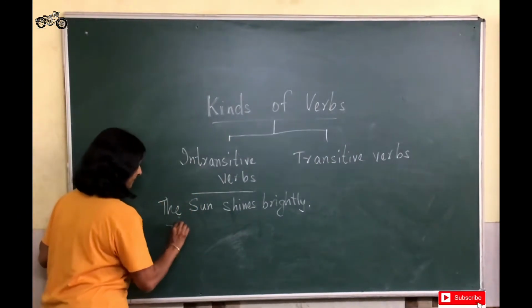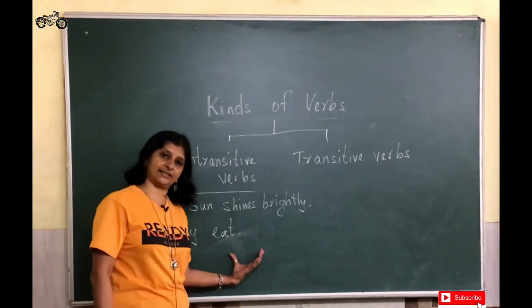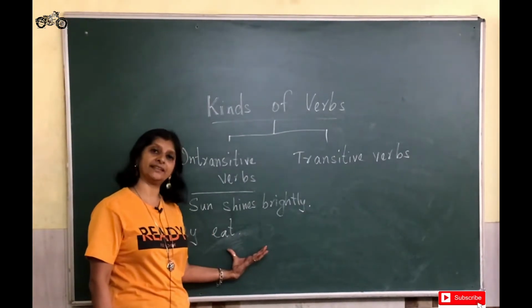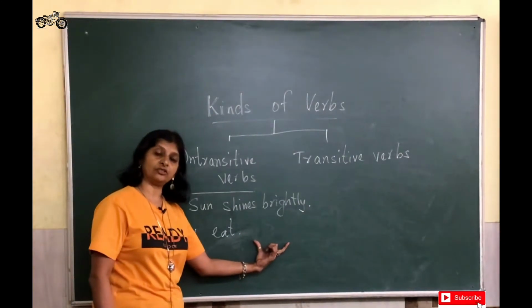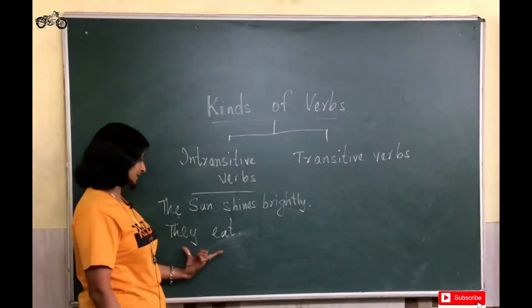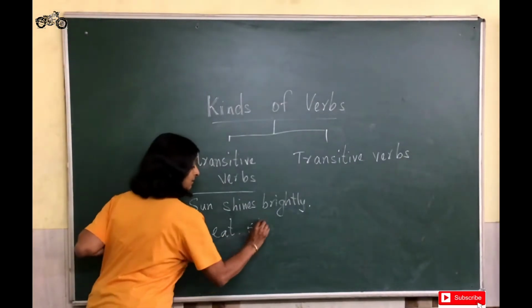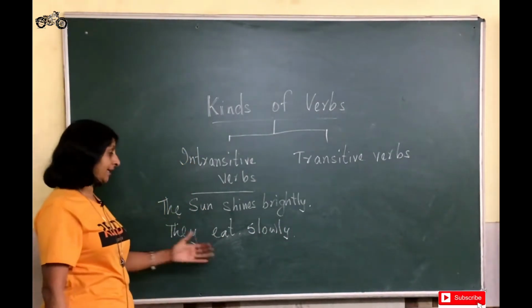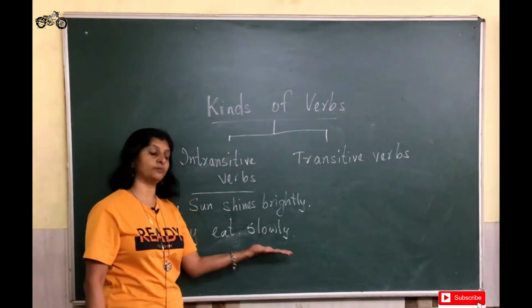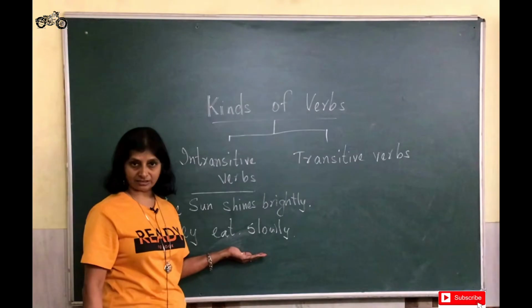Similarly, they eat. Now this is again a complete sentence. The verb is eat. This verb does not take any direct object. It is giving a complete meaning. Probably if I add they eat slowly, here again slowly is not the object of the verb eat. Therefore this comes under intransitive verb.